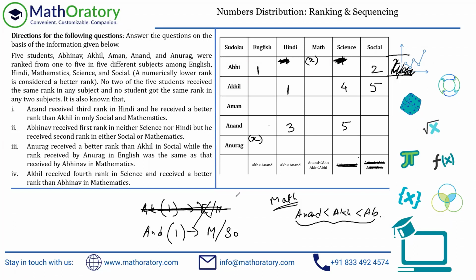So Akhil is getting 1 in Hindi, right? Okay. And again, this Akhil is less than Anand. So both are already taken into account. So let me just take this off as well. Now let us try to hit on the Sudoku bit, because ultimately, it's a Sudoku, right?